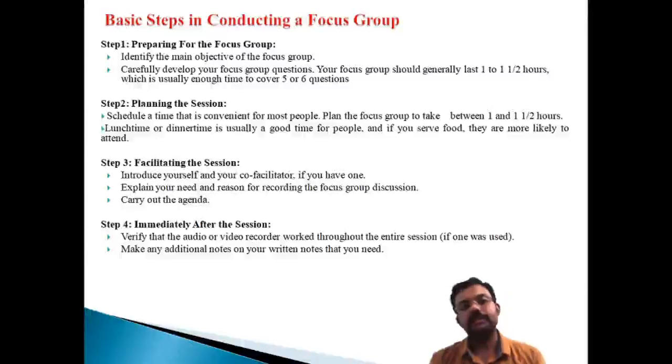One is preparing, another one is planning, and the third one is facilitating sessions. That means introducing yourself and your co-facilitator if you have one, and explaining your needs, the reasons, recording this focus group and carrying out the agenda.